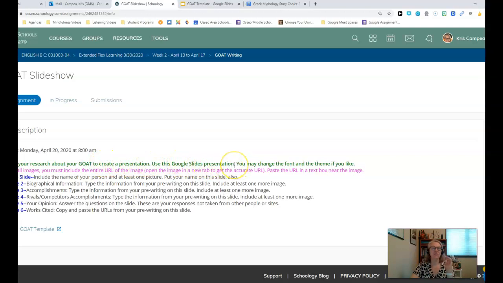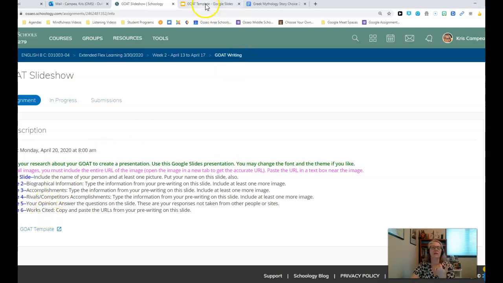You're going to use this Google Slides presentation, which I'll show you in just a minute. You can change the font and we'll talk about that too. So for all images, you need to include the entire URL of the image, clicking on the new tab to get an accurate URL and pasting the URL in a text box near that image. And then each slide has a different piece on it.